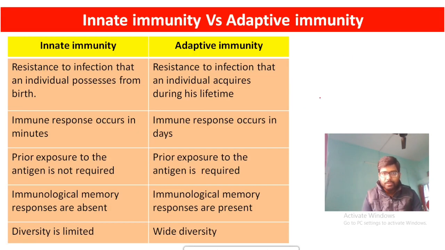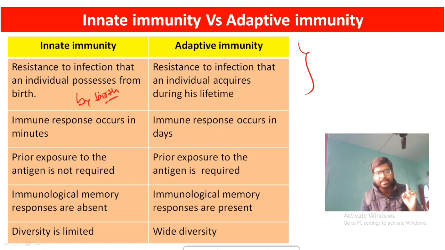Okay, so then coming to the difference between innate immunity and adaptive immunity. What are the differences? See, the first difference is innate immunity is by birth, whereas the adaptive immunity is acquired during your lifetime. During your lifetime you will experience several antigens and your body's immune system will be developed after that.